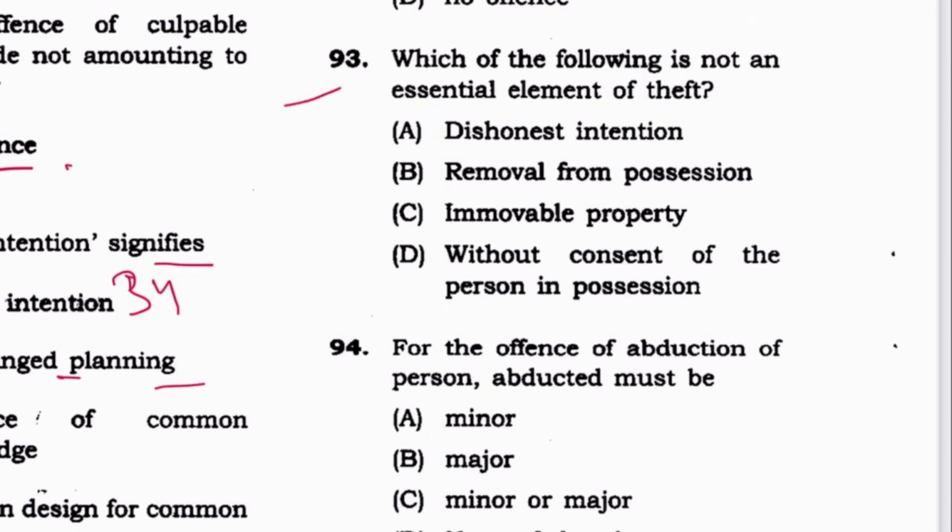Next 93. Which of the following is not an essential element of theft? There must be dishonest intention, yes. Removal from possession, yes. Immovable property, no. Without consent of the person in possession, yes. So C is the answer, not essential. Section is 378 again.